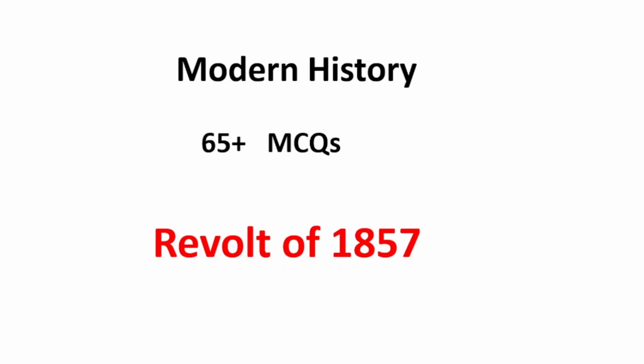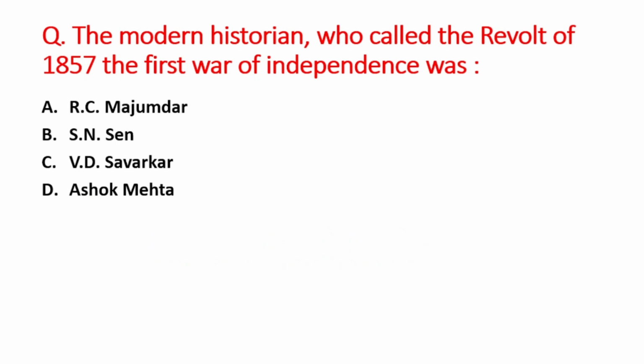So let us start our session with the first question. The question is, the modern historian who called the revolt of 1857 the first war of independence. A option is R.C. Mazumdar, B option is S.N. Sen, and C option is V.D. Savarkar, and D option is Ashok Mehta. So right answer is option C, that is V.D. Savarkar called the revolt of 1857 as the first war of independence, right?